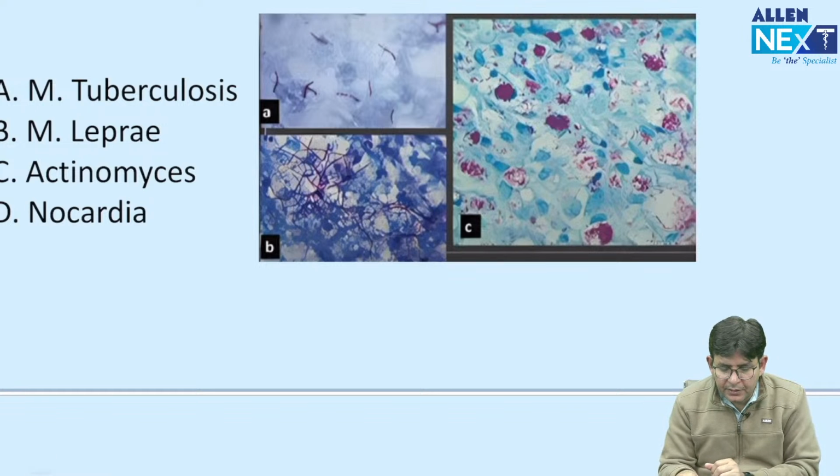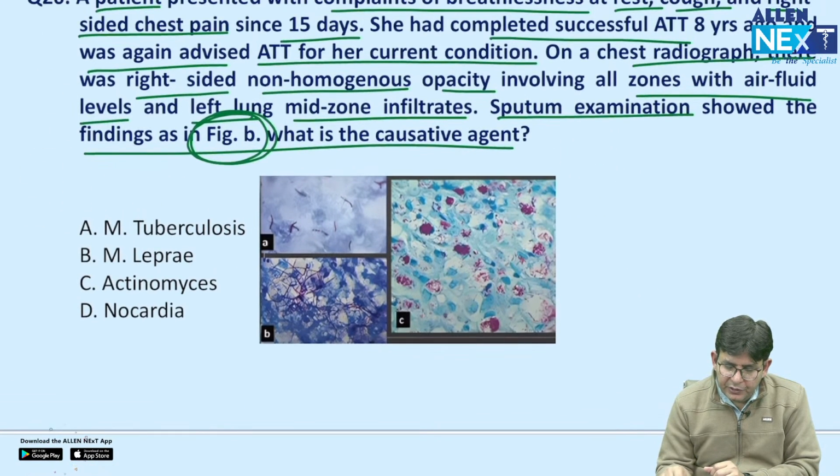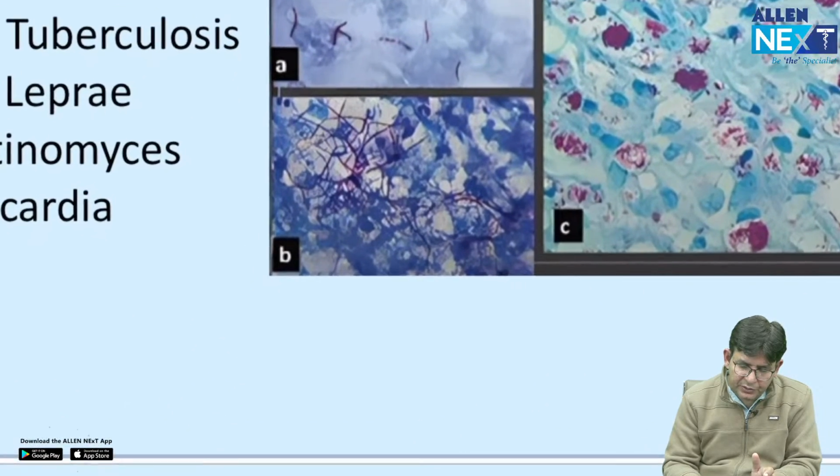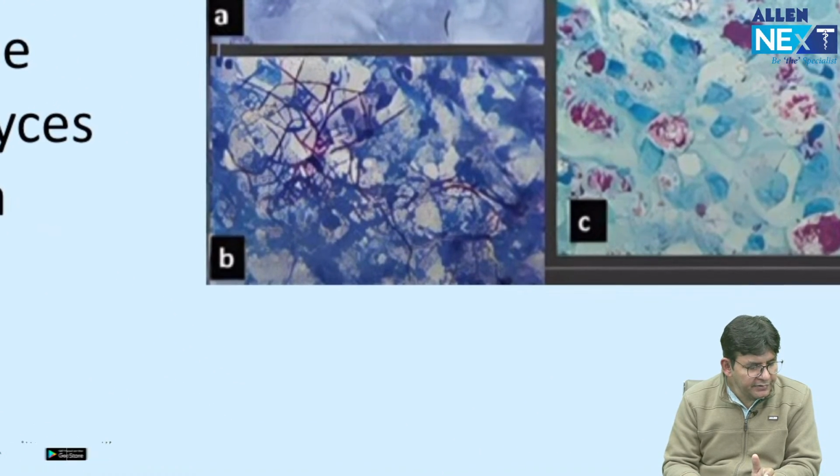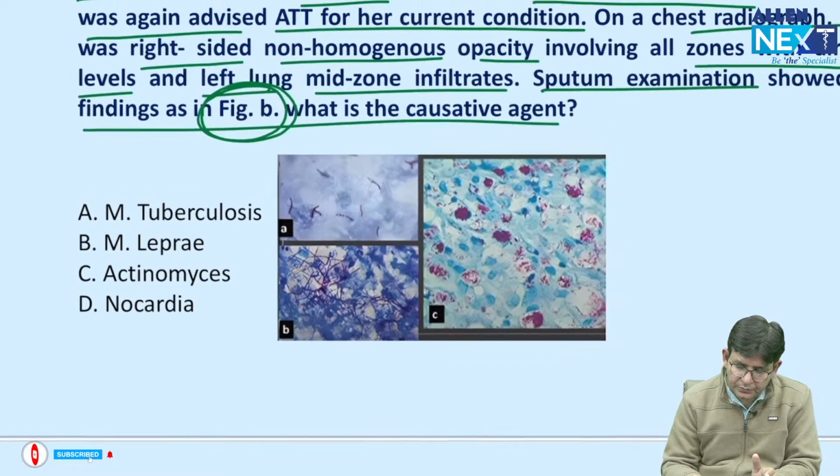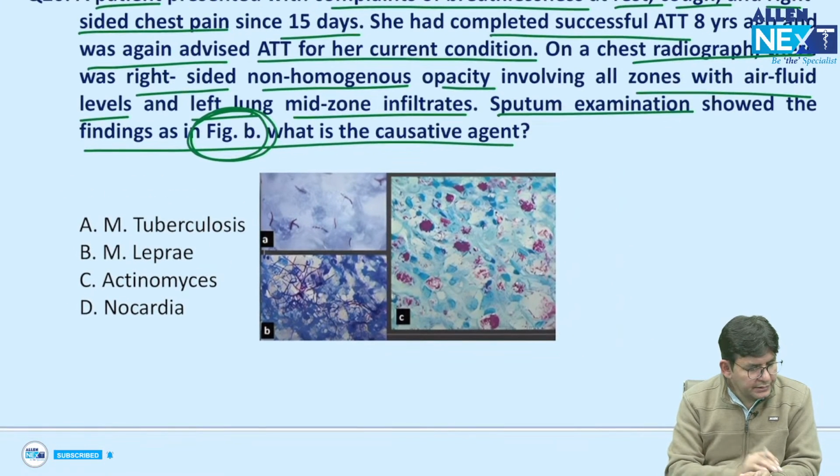Good question. And if you want to see the question again, this is there. Somebody was on ATT, again advised ATT for the current condition. On a chest radiograph, there were right-sided non-homogeneous opacities, and figure B tells the story. So, can you identify figure B? Yes.